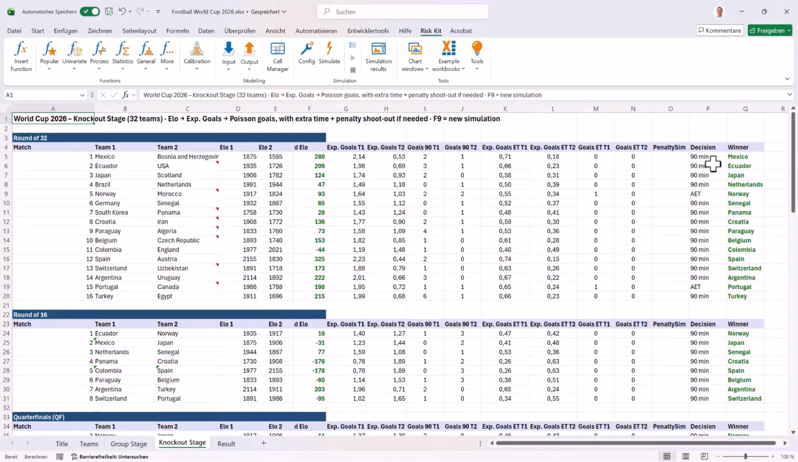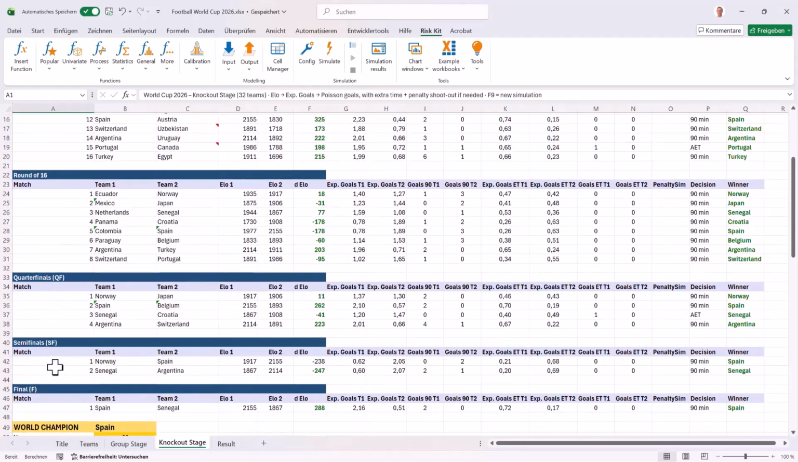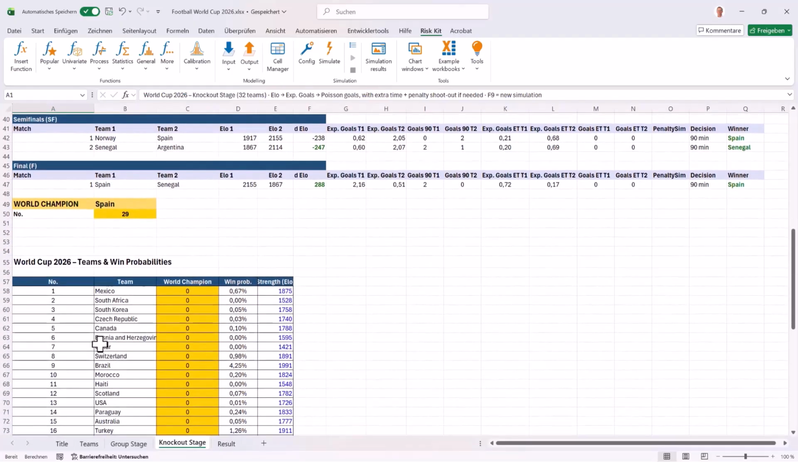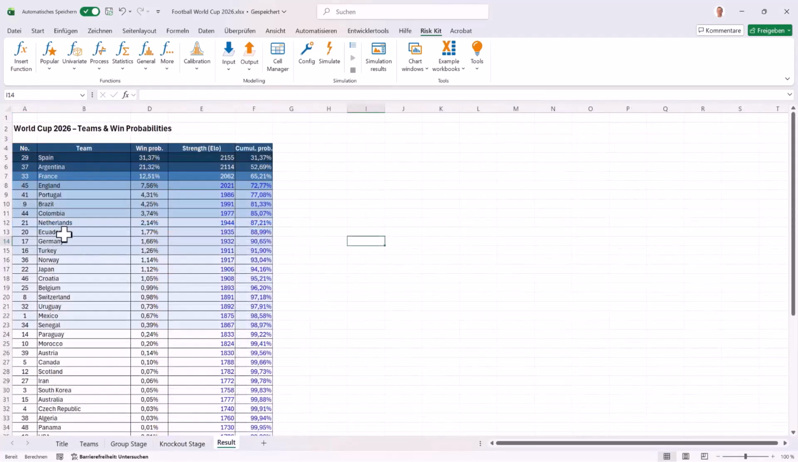At the end of the simulation run, there is always a winner who advances to the next round. That means we start with the round of 32, then the round of 16, the quarterfinals, the semifinals, and the final. And at the end of the final, the winner of the World Cup is determined, in this case, Spain. We then count how often each team wins the World Cup and get this table as the overall result, showing the ranking of the teams with the highest probability of winning the World Cup.